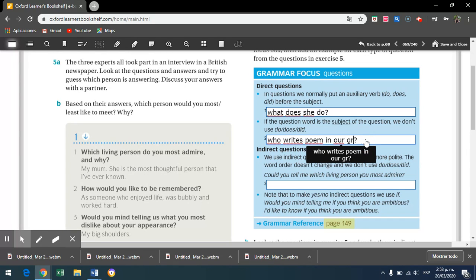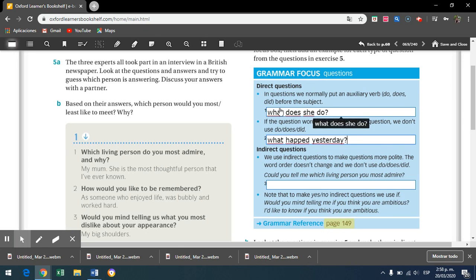Another question can be, we don't need an auxiliary. And here, for example, another one, what happened yesterday? So when we have those kinds of questions, it is because the subject of the question is implicit in the question.